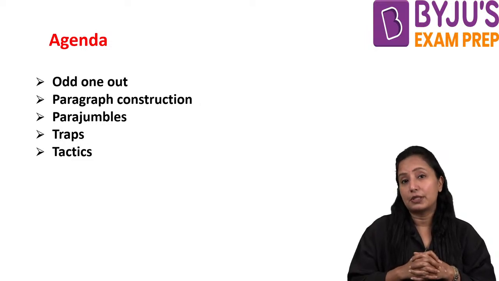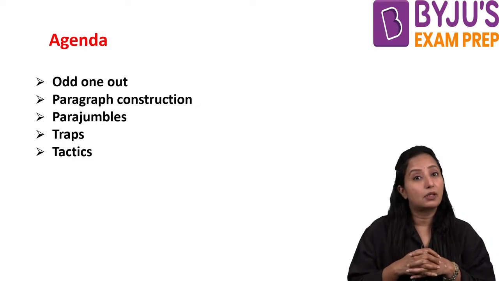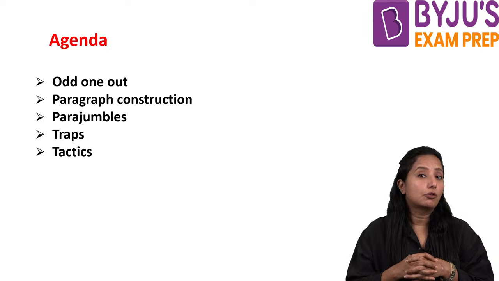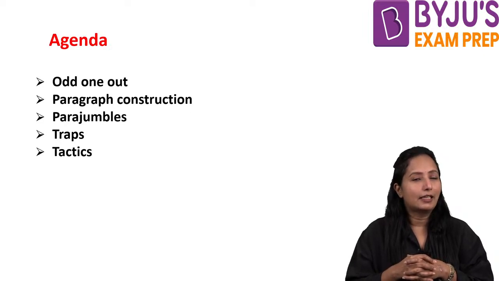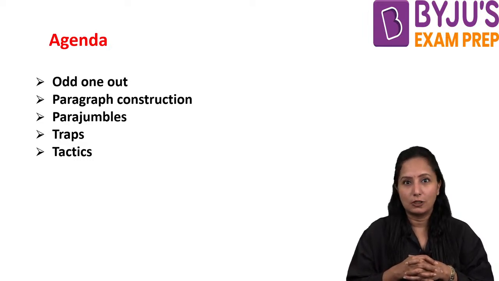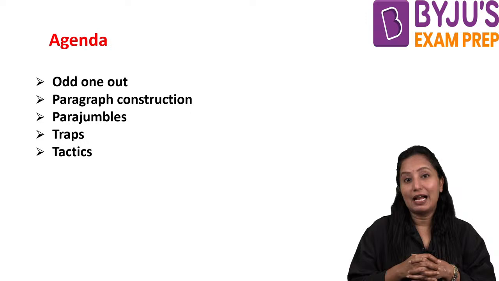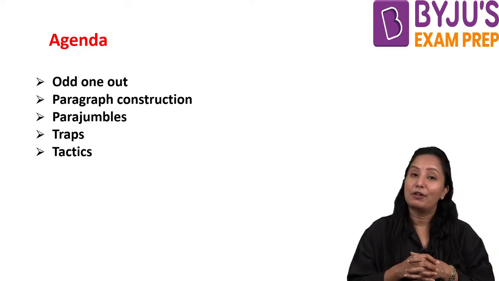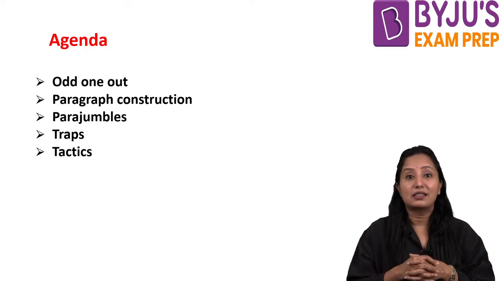In our parajumbled odd one out, we have to pick that sentence out. This is one of the easiest questions, yet it could be complicated also. I'll tell you how it can be easy and when it can be tougher.